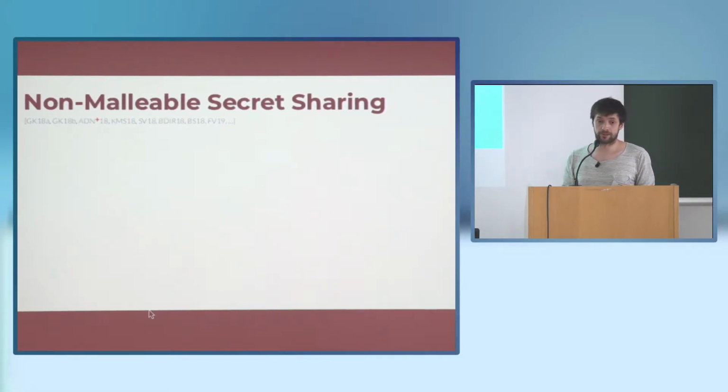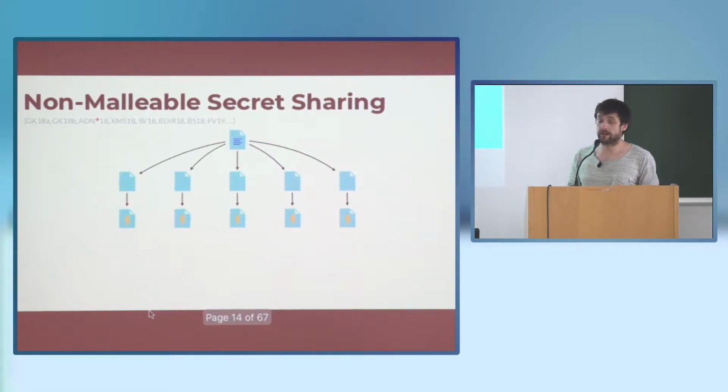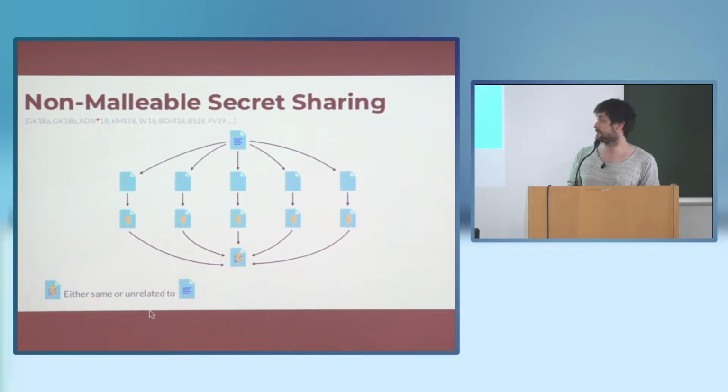Then there is another notion, which corresponds to an active adversary. I secret share a file, and then an adversary specifies a vector of tampering functions. Each tampering function is applied to one of the shares. When I reconstruct the secret, I would like either the secret to be the same as it was before, or completely unrelated. This is basically the analog of non-malleable codes for secret sharing.